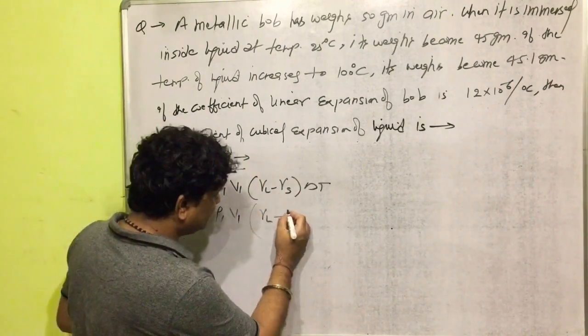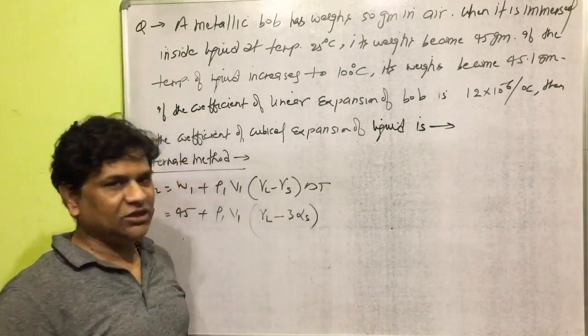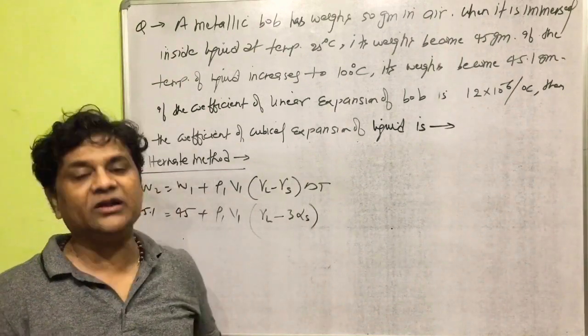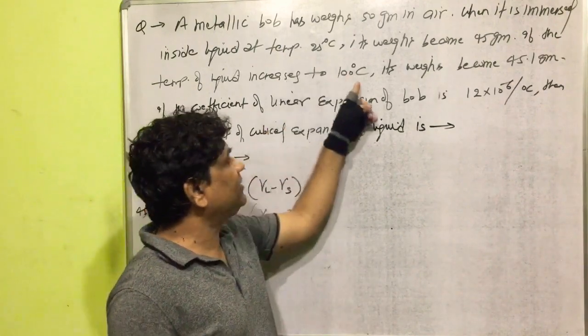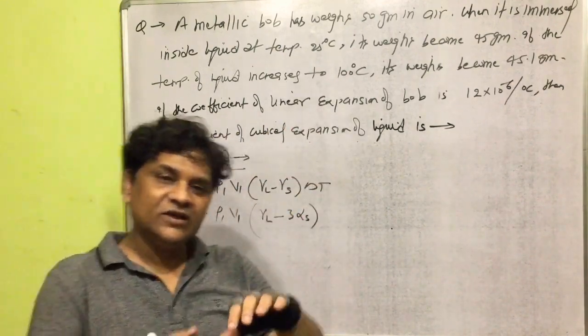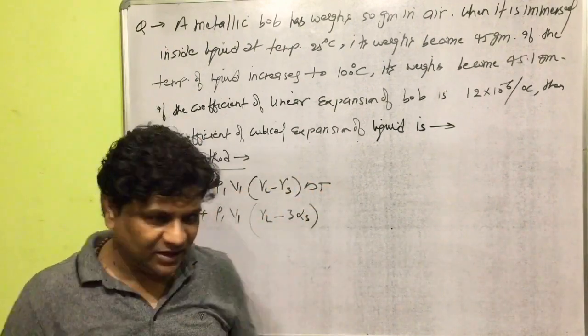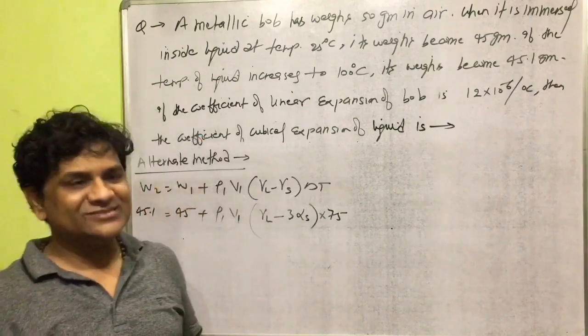Delta T is the change in temperature, which changes from 25 to 100 degrees Celsius. So the change in temperature is 100 minus 25, which is 75 degrees Celsius.